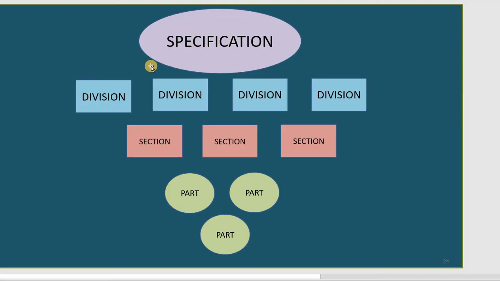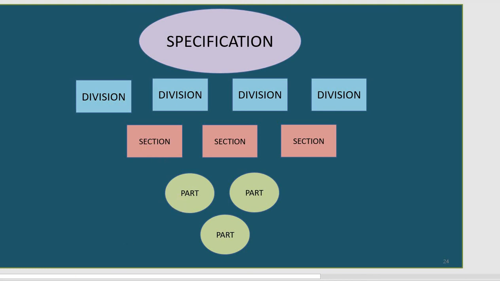So now that's the specification. Like I told you, they divide it into many divisions. After that, each division has many sections, and finally one section can have many parts. So in general, you can see the structure of the specification. It looks like that: division, section, and the part 1.